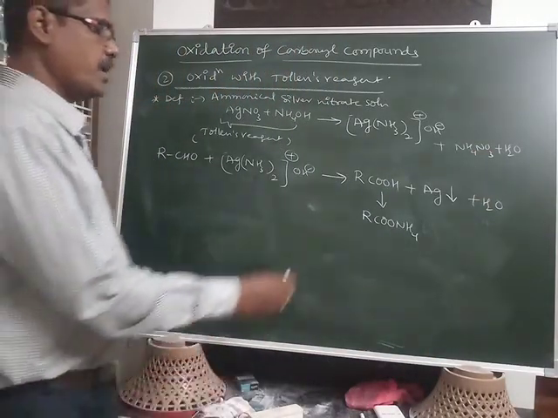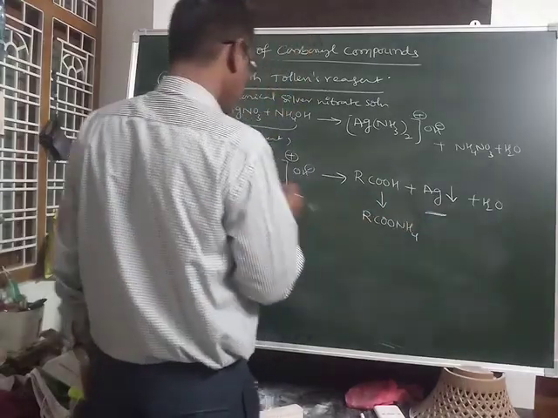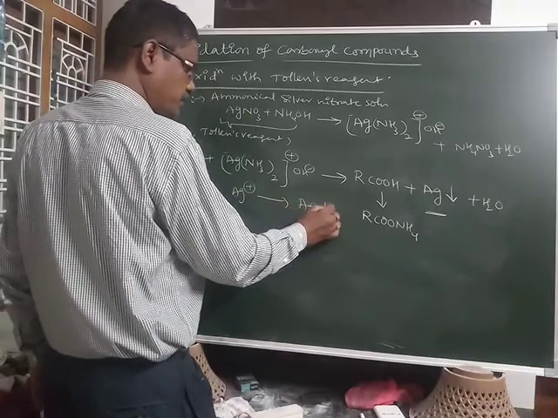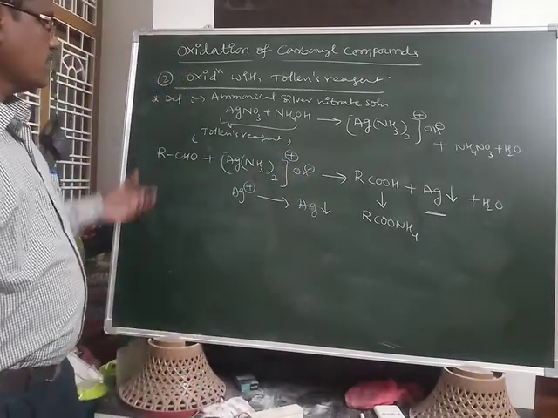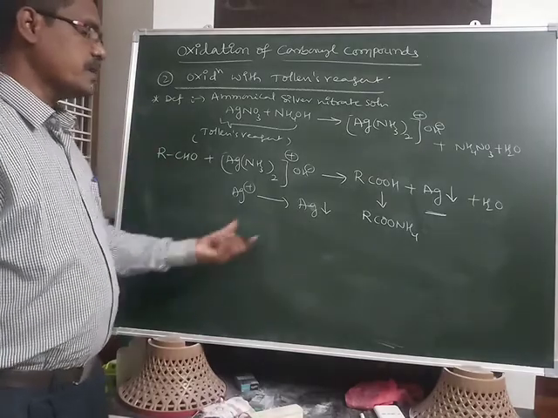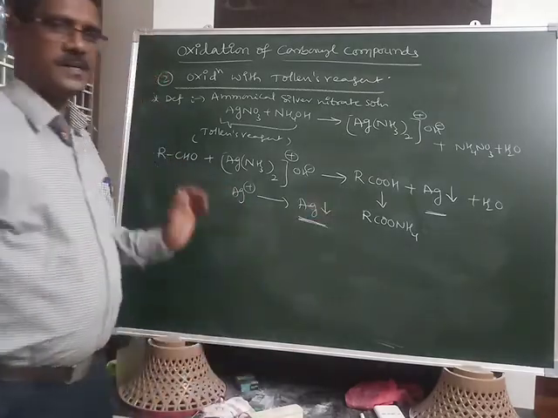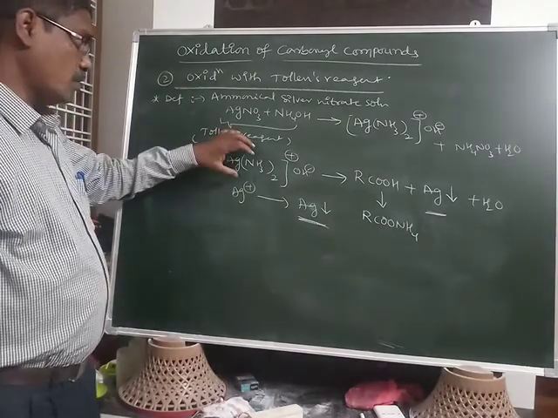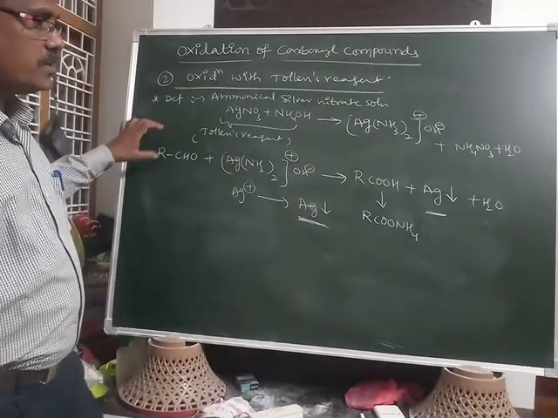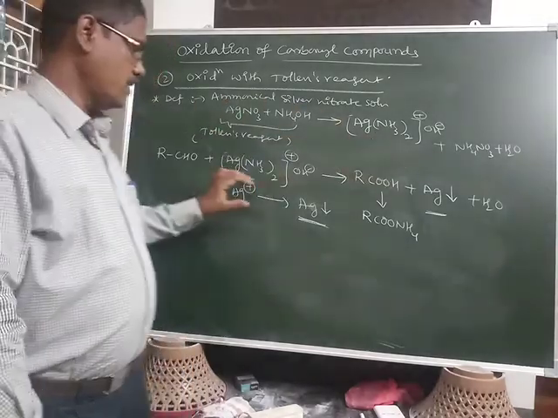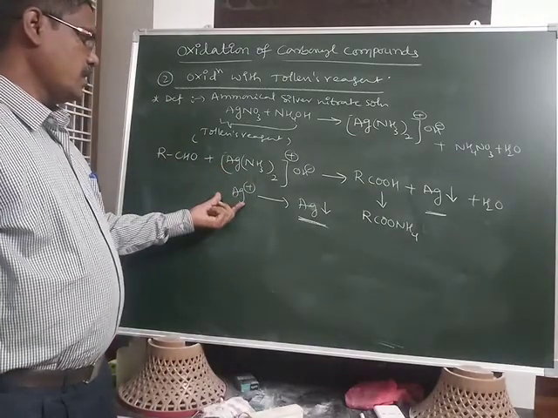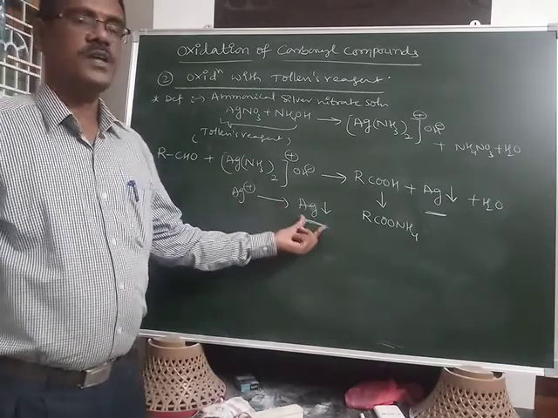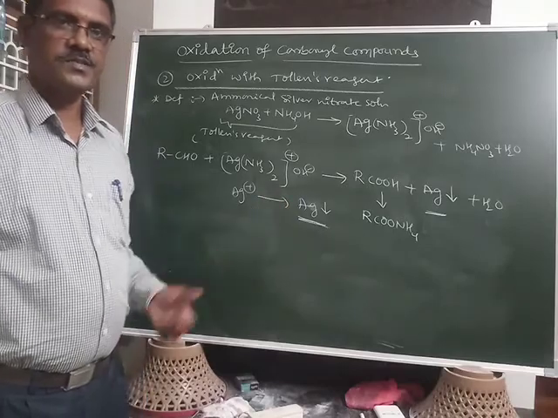Okay, here the main point is that the Ag plus ion reduces into Ag. Indirectly, the aldehyde is reducing Tollens reagent into the silver precipitate, metallic silver. This is very important. The Tollens reagent is oxidizing the aldehyde into the carboxylic acid, and in reverse, the aldehyde reduces the Ag plus ion present in the Tollens reagent into the Ag precipitate.